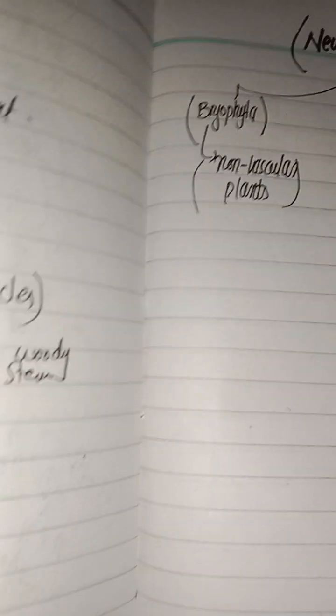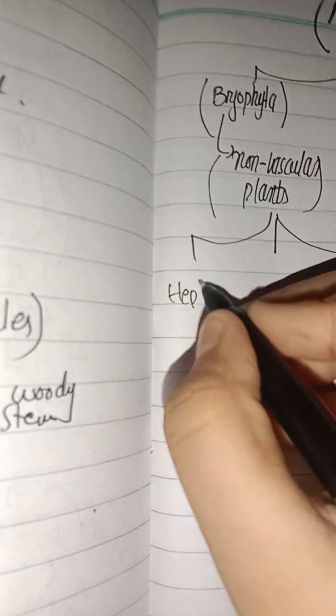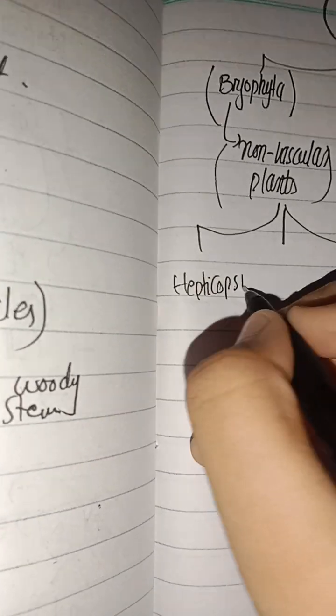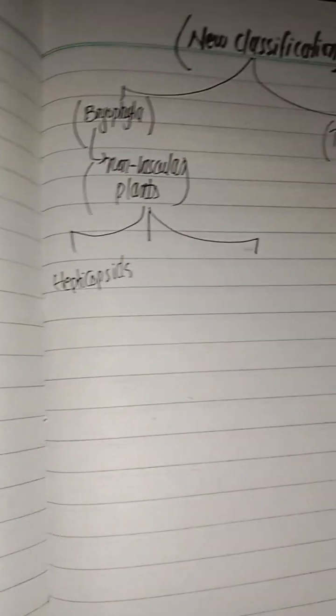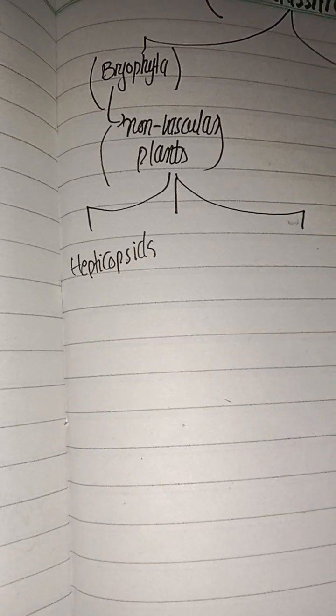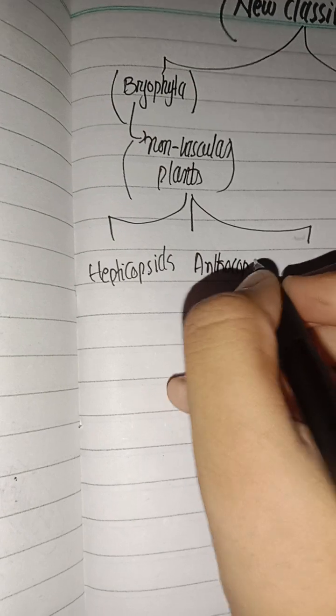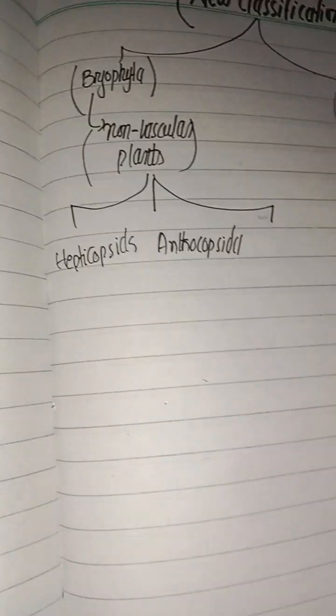The number one type is Hepticopsida. Number two type is Anthocopsida. And number three type is Bryopsida.